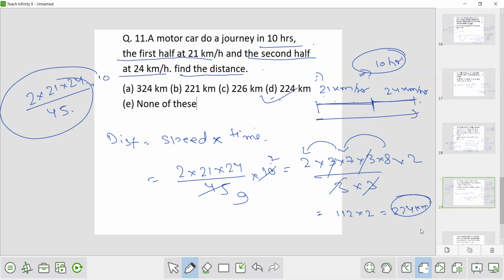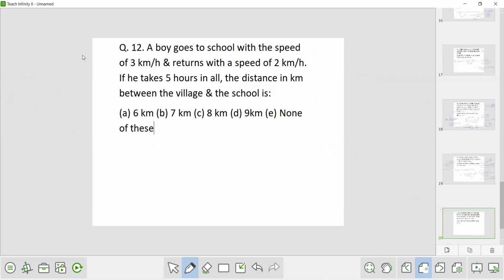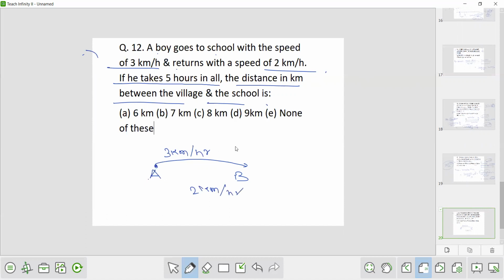Okay. Now the next question. Question number 12. A boy goes to school with a speed of 3 km per hour and returns with a speed of 2 km per hour. If it takes 5 hours in all, the distance in kilometer between the village and the school is. Again, a boy is going to school from A to B and returning from B to A, at 3 km per hour going and 2 km per hour returning. In the entire journey he took 5 hours.